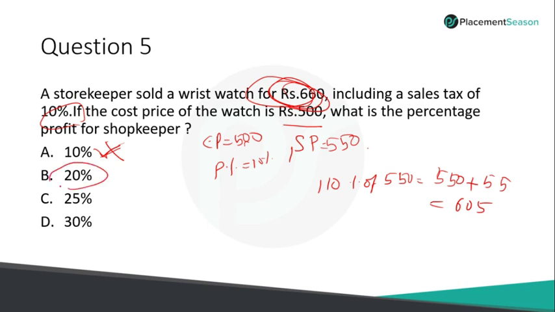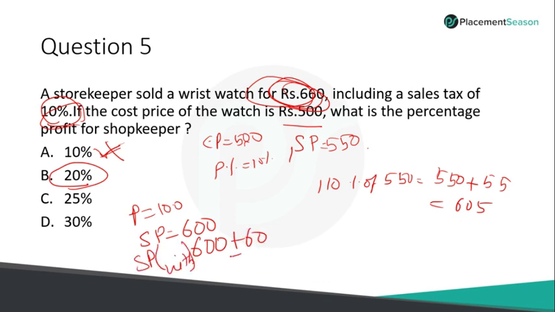So let me try the next option, 20 percentage. What is 20 percentage of 500? 10 percentage being 50, 20 percentage would be 100. So profit would be 100. In that case, the selling price will be 600. Now include the 10 percentage sales tax. What is 10 percentage of 600? It is 60. So 600 plus 60. This is the selling price with sales tax. So it is 660. I'm getting the exact value 660. So the answer is 20 percentage. So if you have a very good understanding of the concept, you don't have to solve it conventionally.